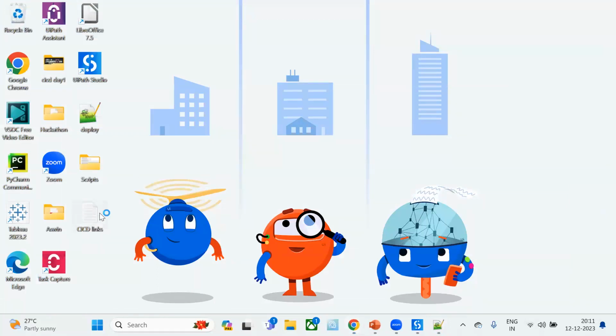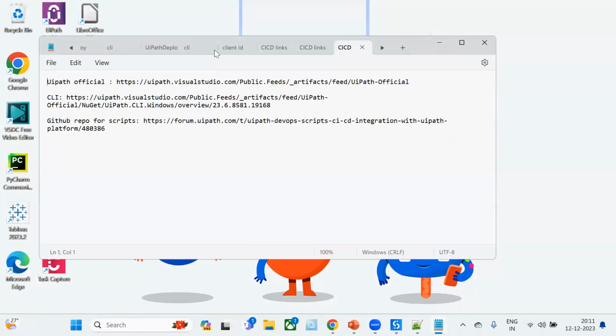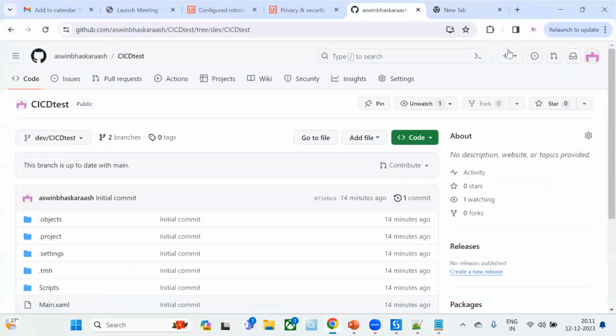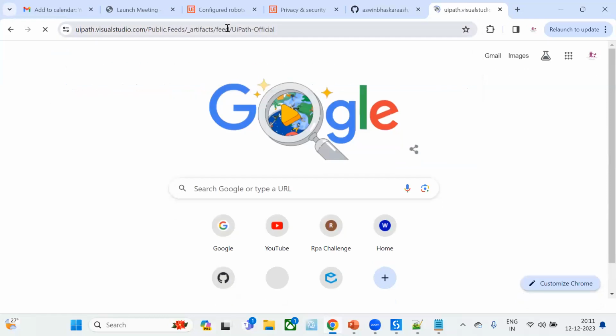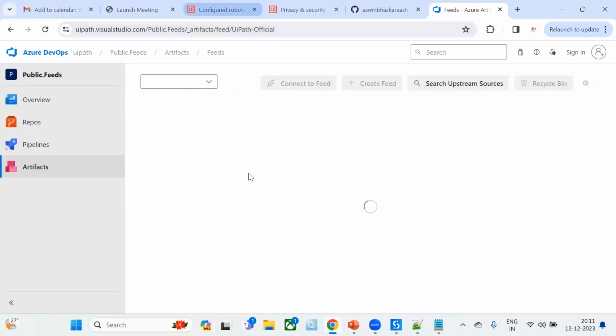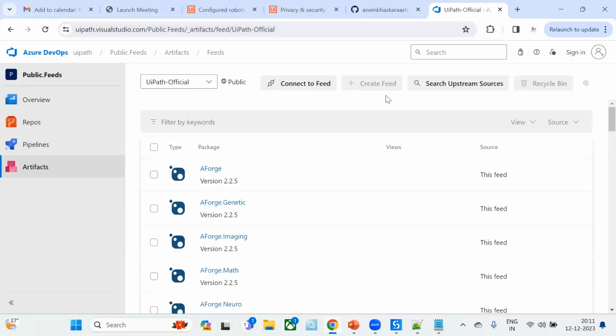You can get that from the UiPath official repository. This is the repository from which we need to download the CLI.